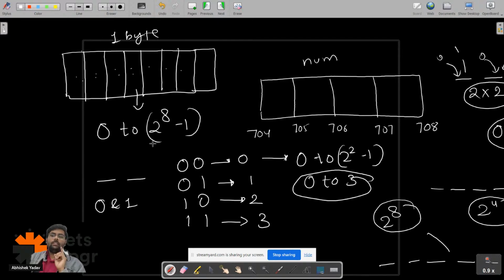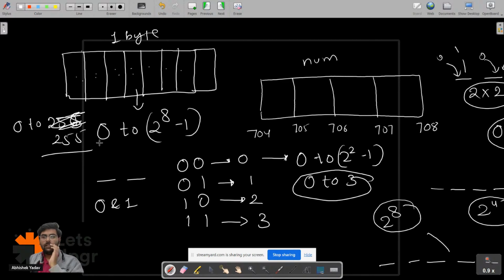Right, everyone? Similarly, if I ask you how many numbers I can store inside 1 byte, you will say, hey, I can store numbers from 0 to 2 to the power 8 minus 1. That means you can store numbers from 0 to 256 minus 1, right? That is 255. Right, everyone? 255 here. Yes or no? Please write in the chat if it is clear. How many numbers can you store inside 1 byte?